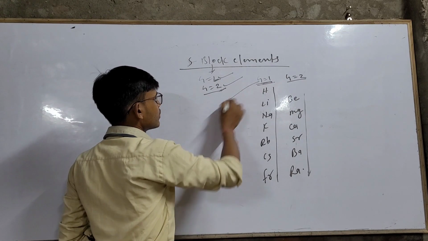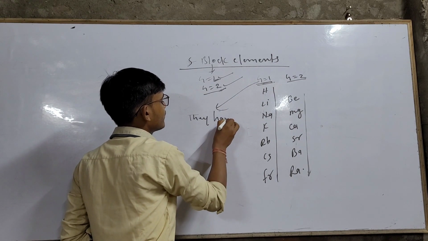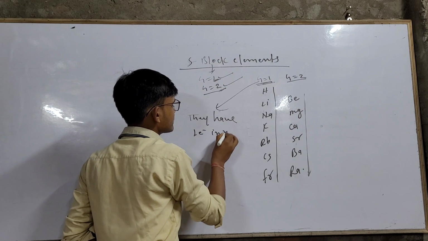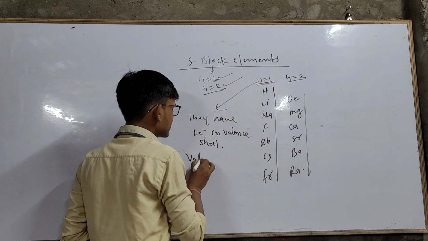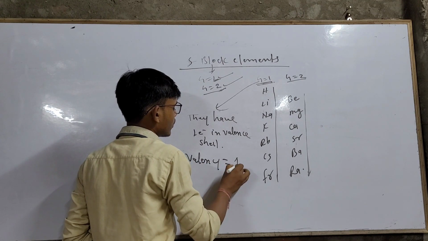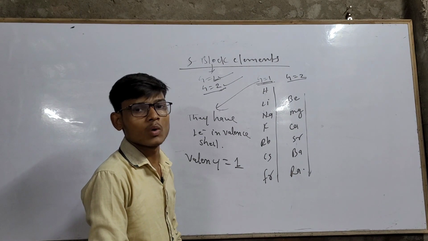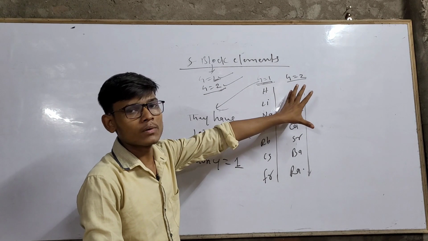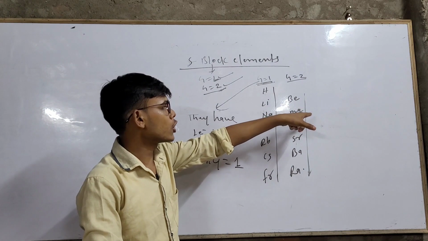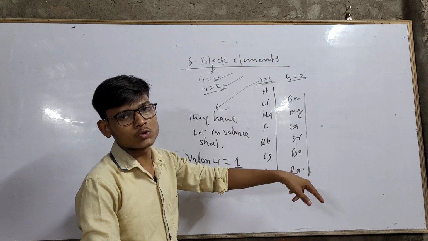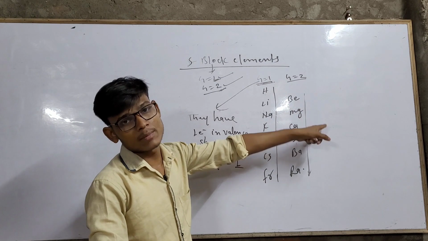Means if we talk about group first elements, then they have one electron in valence shell. Valence shell means their valency will be 1. Valency of first group will be 1. Remember this. And valency of second group will be 2. Means valence electrons of second group elements is also 2. Means 2 electrons are present in the outermost shell of second group elements.